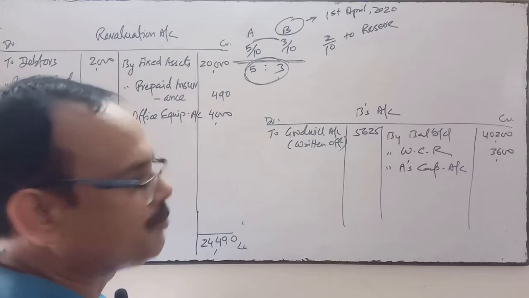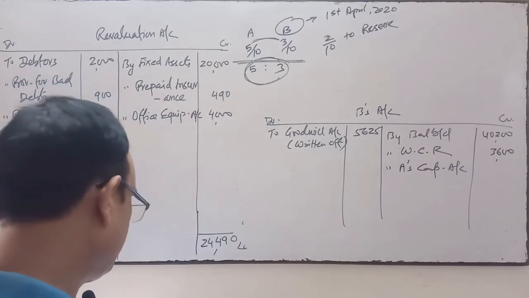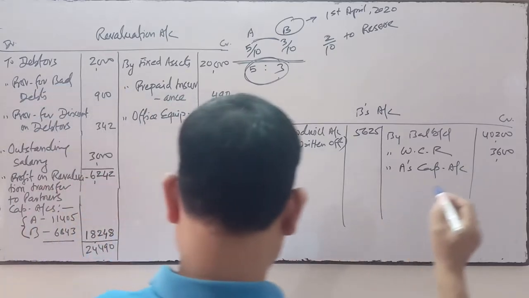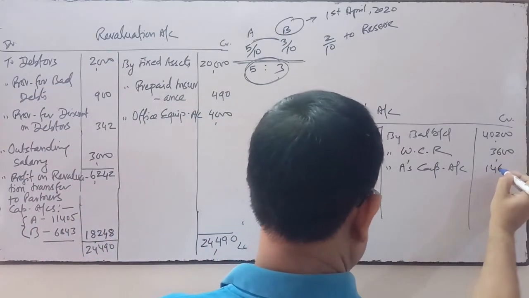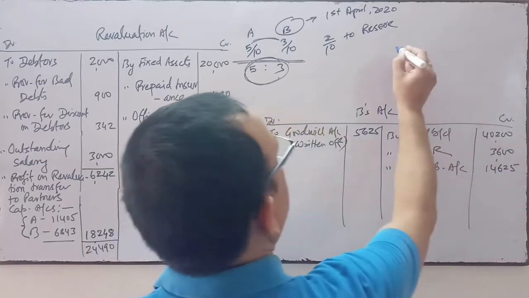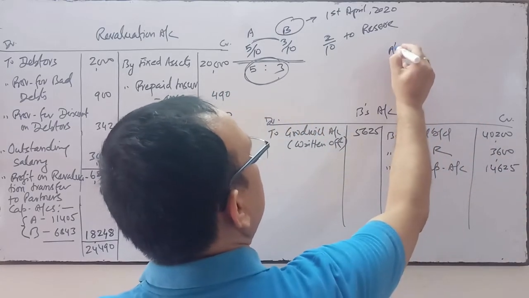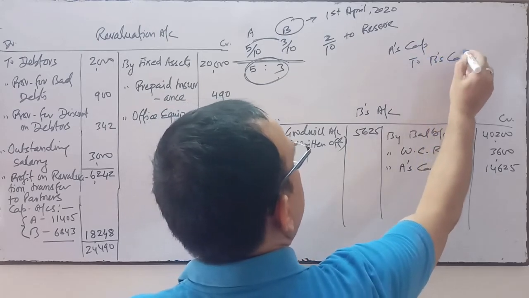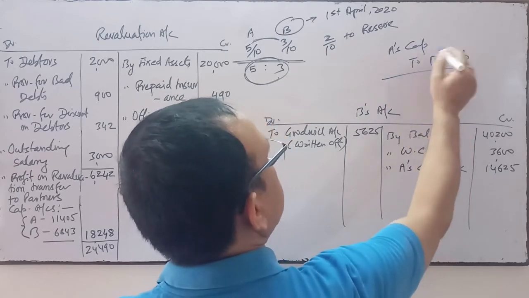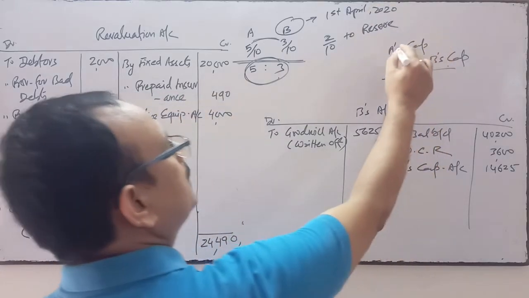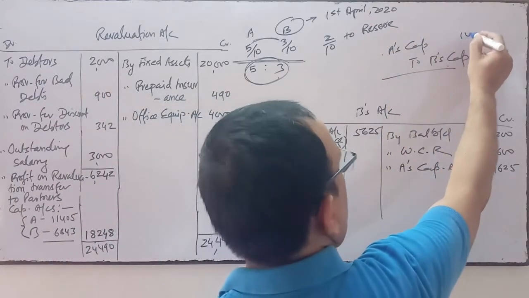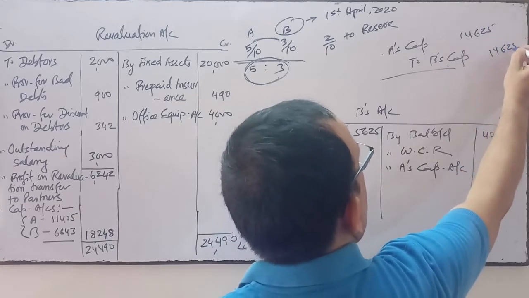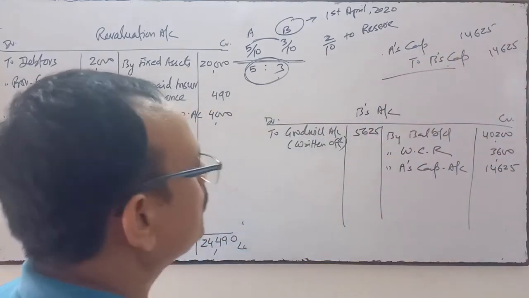A's capital account will be debited and B's capital account will be credited with his share of goodwill, that is 14,625. B is the deceased partner and his share is taken over by A, so A will compensate B.